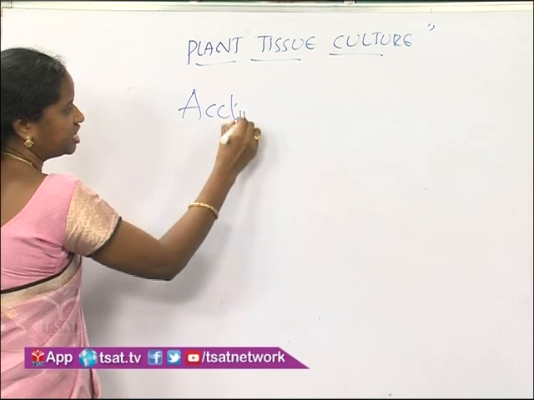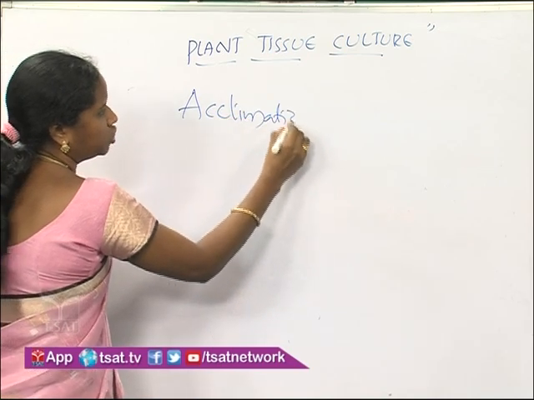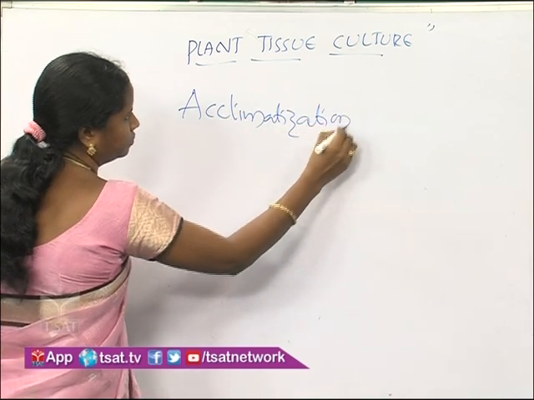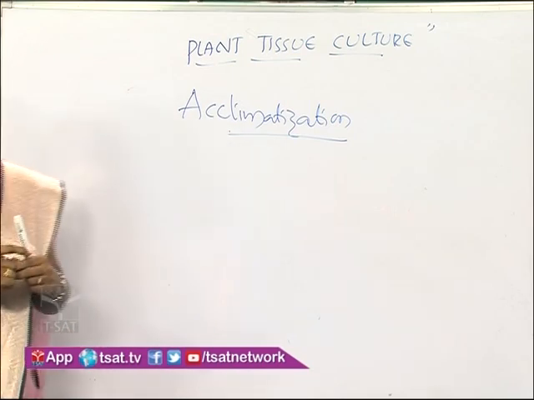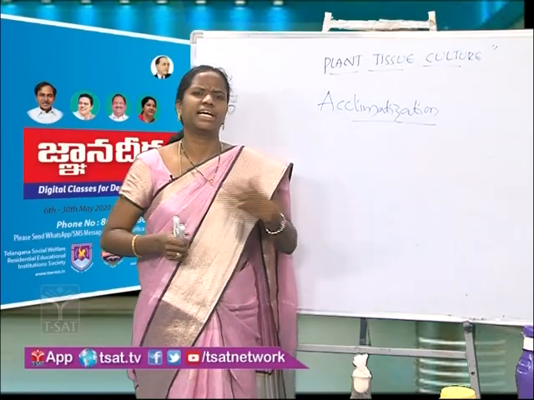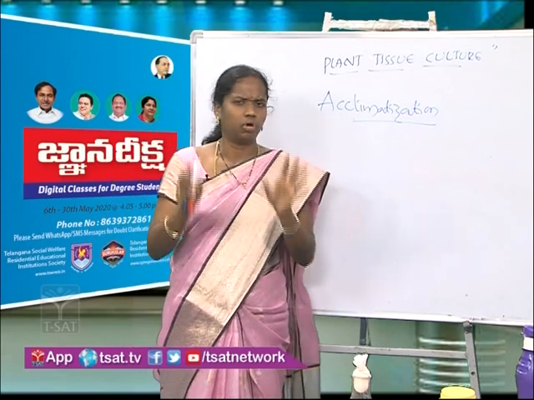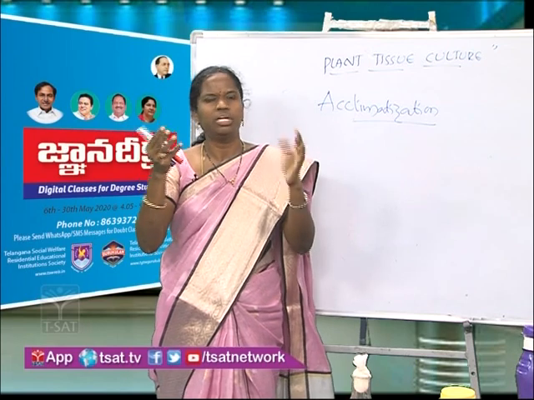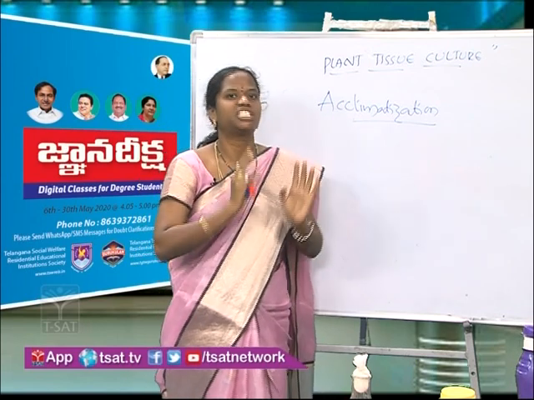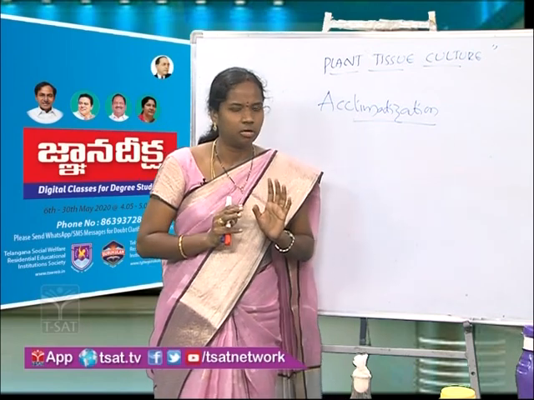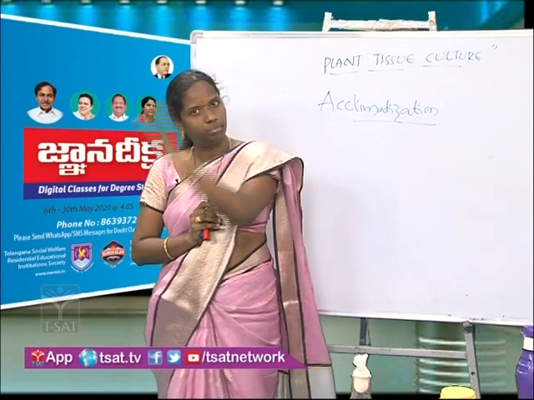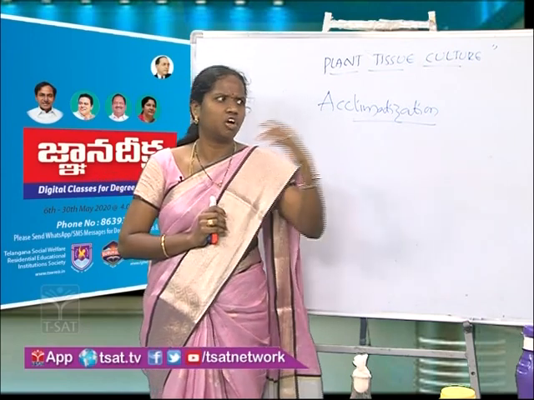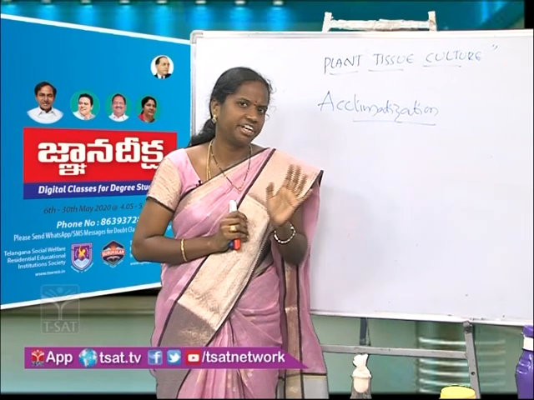Acclimatization is the last step in the plant tissue culture. Okay, right. What is an acclimatization? Till now, whatever plants grew, they formed the root, stem, leaf, and they are still growing in the test tubes or conical flask. But they have to come to the natural conditions. They are not allowed to grow only in the laboratory conditions.